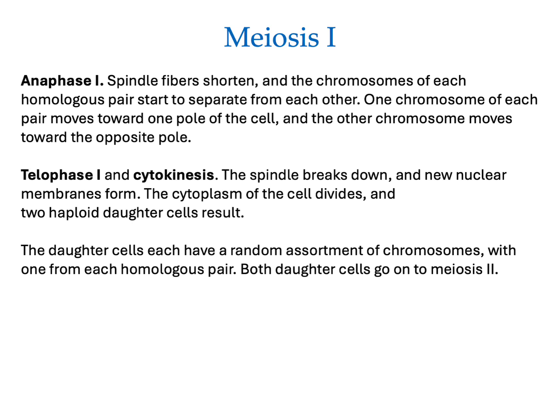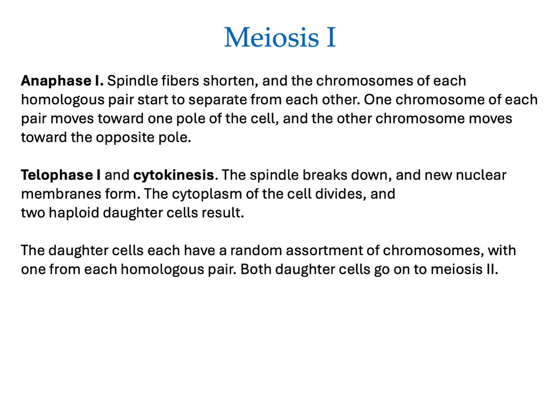Then we have telophase and cytokinesis. We have the spindle breaking down and new nuclear membranes forming. The cytoplasm of the cell divides and two haploid daughters result. The daughter cells each have a random assortment of chromosomes with one from each homologous pair. And now both of these will go on to meiosis 2.